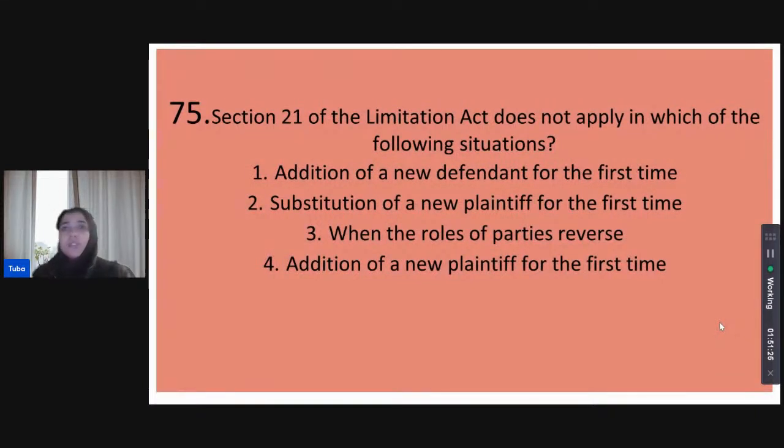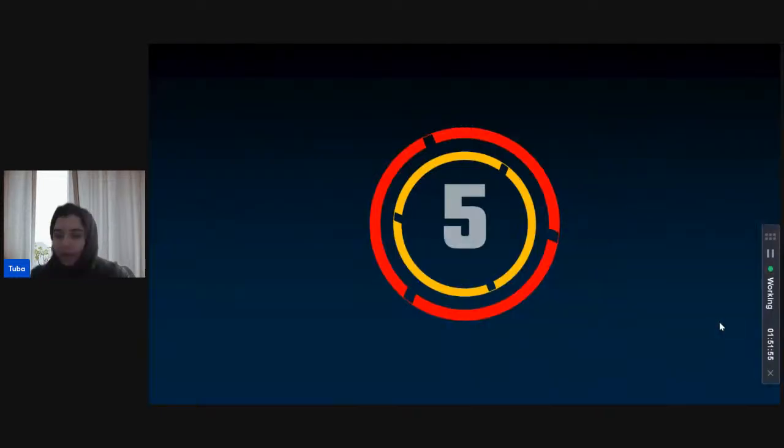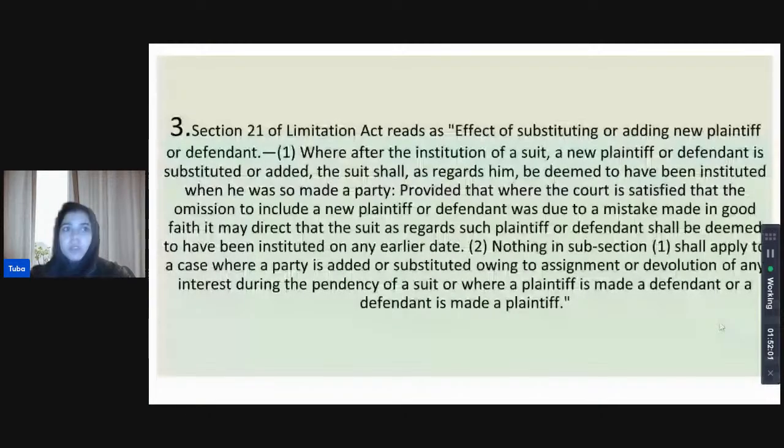Section 21 of the Limitation Act does not apply in which of the following situations? Where you are adding a defendant for the first time, where you're substituting a new plaintiff for the first time, where the roles of the parties are reversed, or where you're adding a new plaintiff for the first time. Not substituting, but adding a new plaintiff for the first time. So in which of these situations does Section 21 of the Limitation Act not apply? What do you guys think? I have begun the timer. Karan thinks when you are adding a new plaintiff for the first time to the suit. And it is when you are substituting or adding.